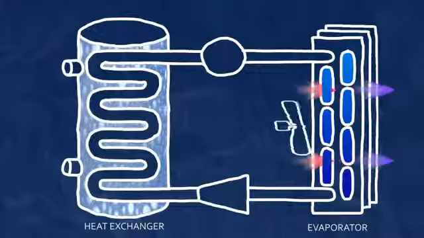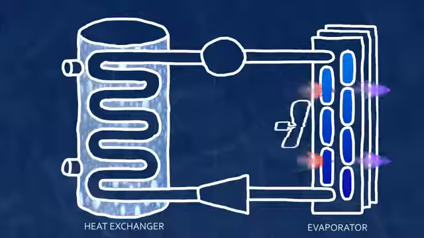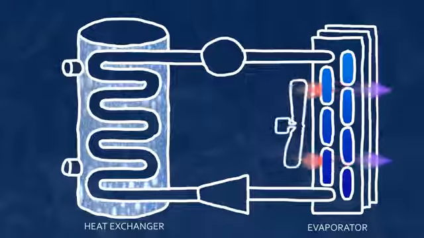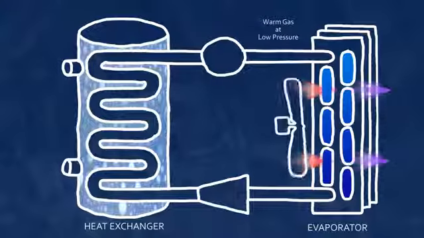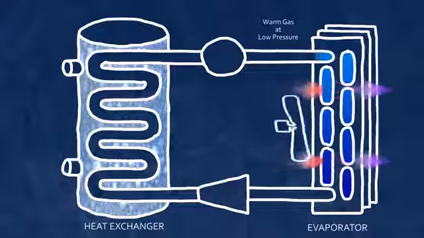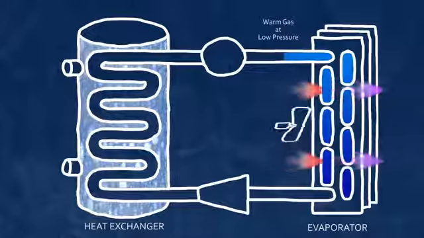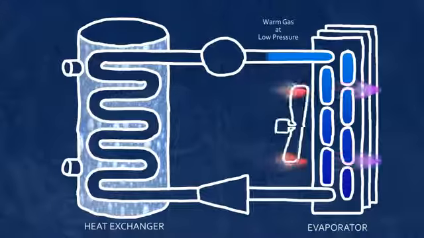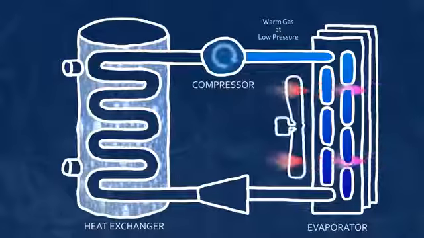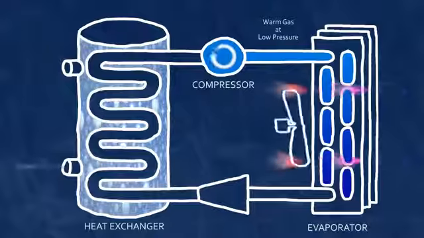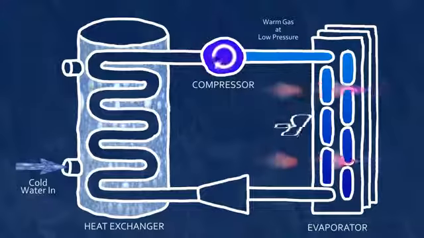As the refrigerant changes from a liquid to gas, large amounts of energy transfer take place. Once it's passed through the evaporator, the refrigerant is a warm gas, the cold liquid having been warmed and vaporized by the room air. The refrigerant is still not hot enough to heat water, however, so that's where the compressor comes in. The compressor raises the pressure of the gas, which also raises its temperature. Once it's hot enough, the heat will flow from the refrigerant to the water.